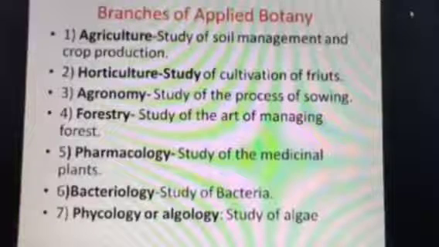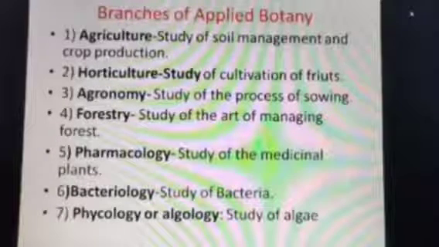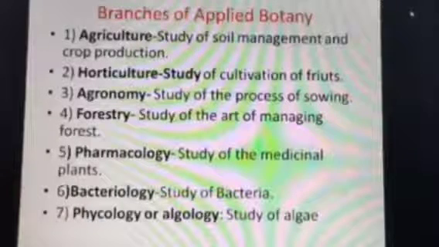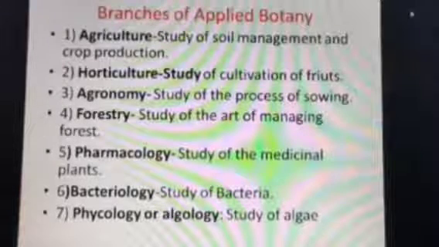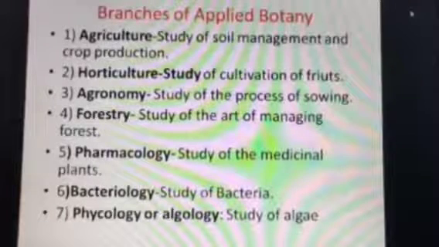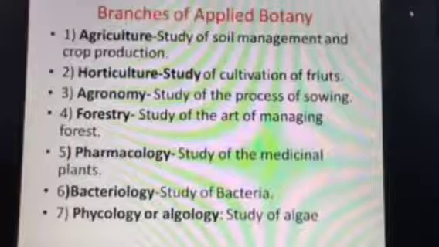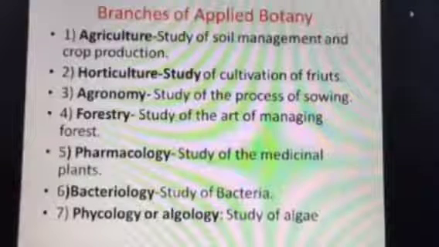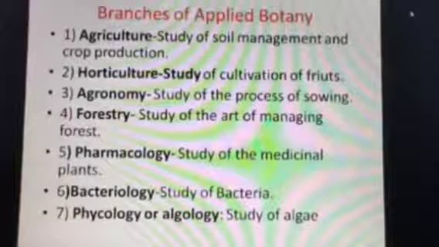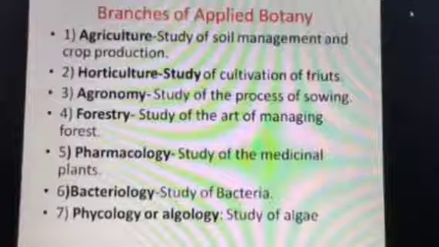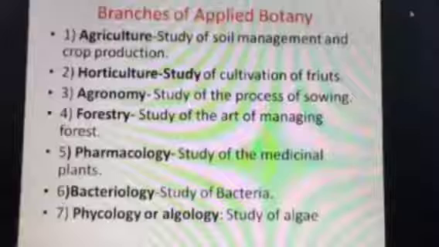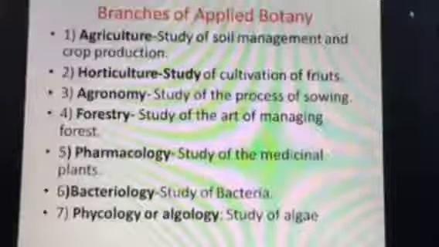Next is horticulture, the study of cultivation of fruit. How to cultivate fruits, which type of fruit is beneficial, how you will cultivate, what type of management is required for cultivation of fruit, that is discussed in horticulture. The next part is agronomy. It may be a very unknown term to you, but today you will be familiar with the term agronomy. It is the study of the process of sowing. What does it mean? It means how to sow seed. Just putting seed under the soil is not enough. So how to sow seed, which type of seed, how it is sown, and all these things are discussed in agronomy.